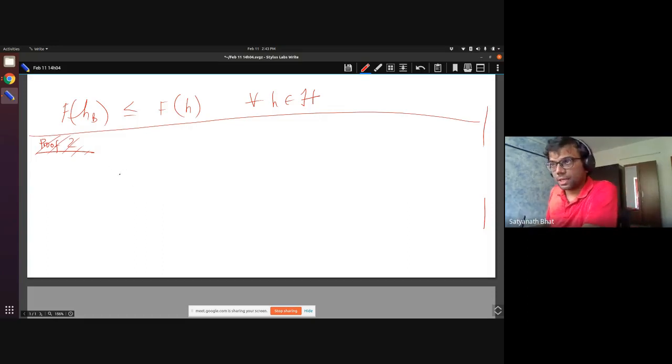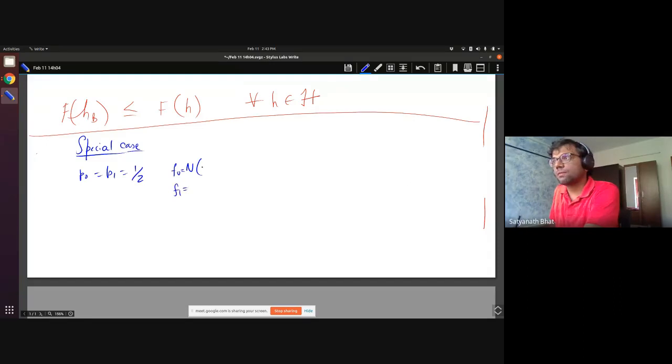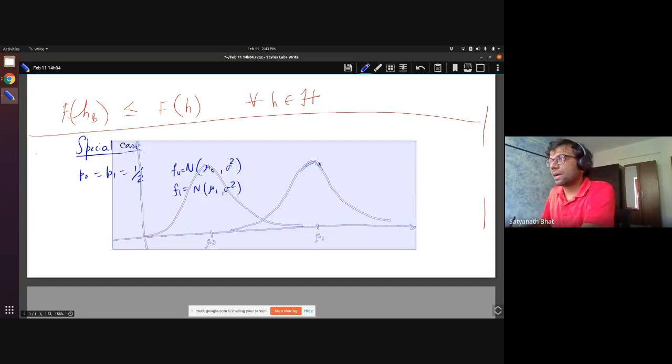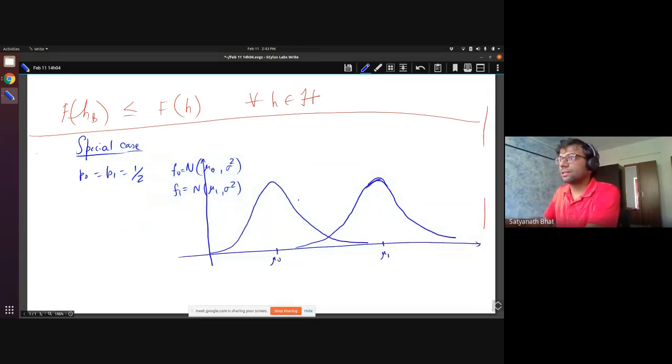For this, we are back to the special case, where P0 equals P1 equals half, and F0 and F1 are both normally distributed with means mu0 and mu1, but the variances are the same. This was our normal distribution case.